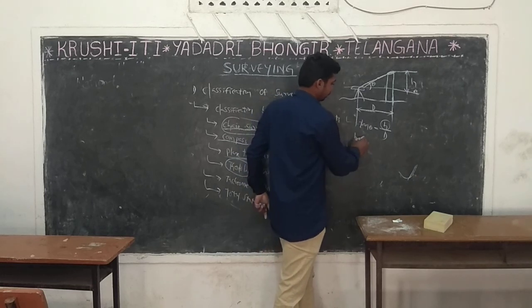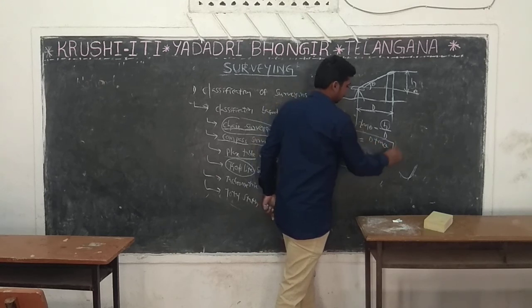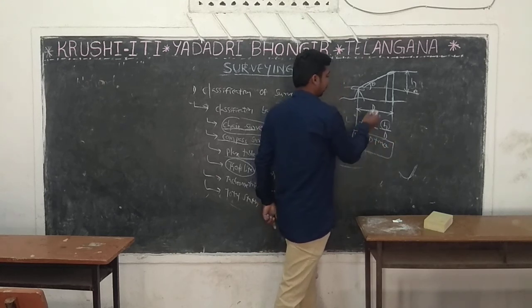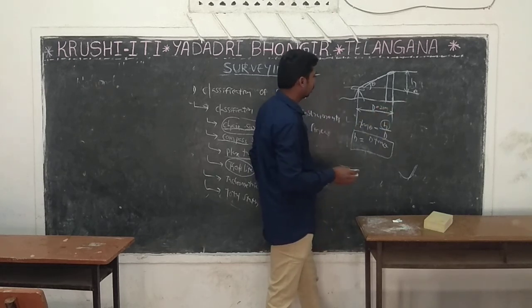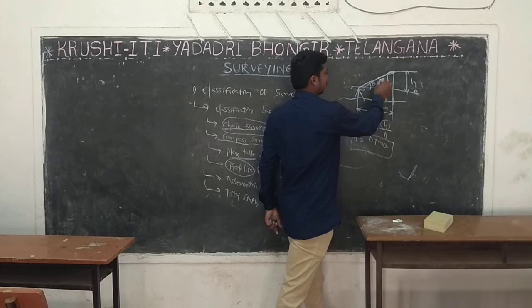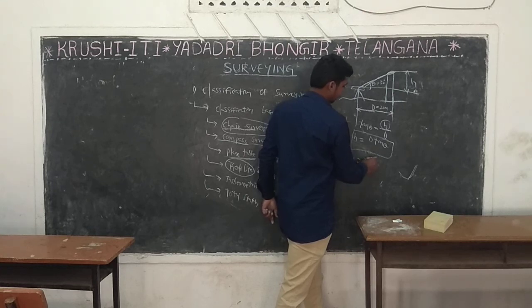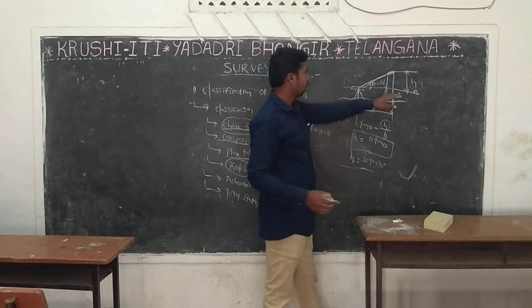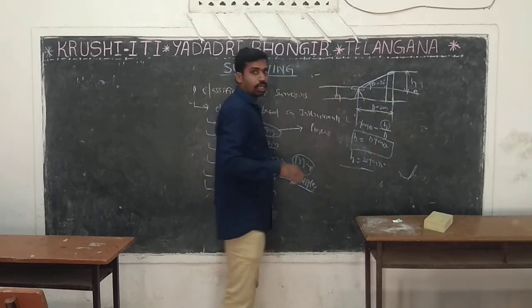Okay, we will find out h. What is h? Height of the hill. h equal to d tan theta. Suppose d equal to 20 meters and theta equal to 32 degrees. What is h? h equal to 20 tan 32 degrees. Okay, we get the value, and this can also be found out by using staff.